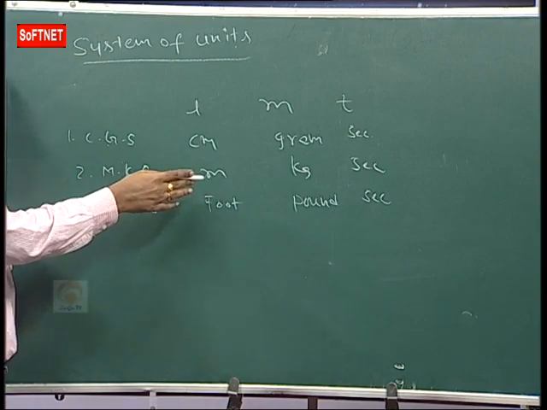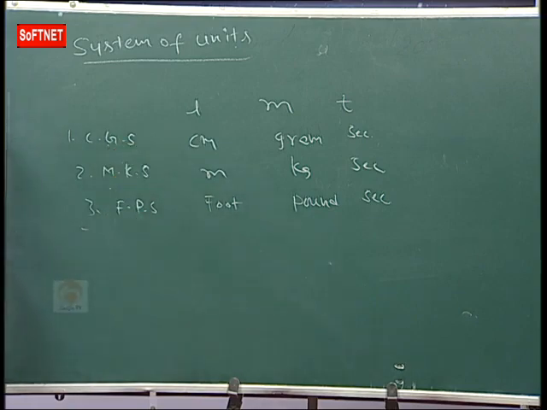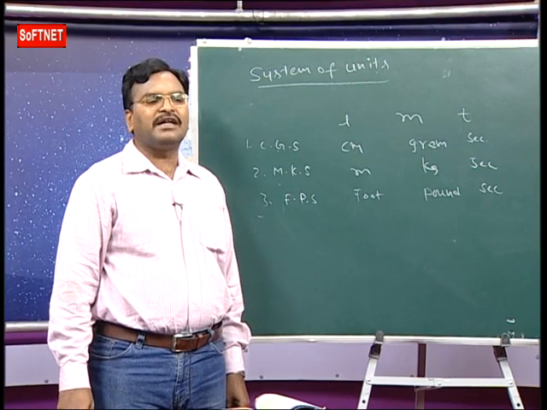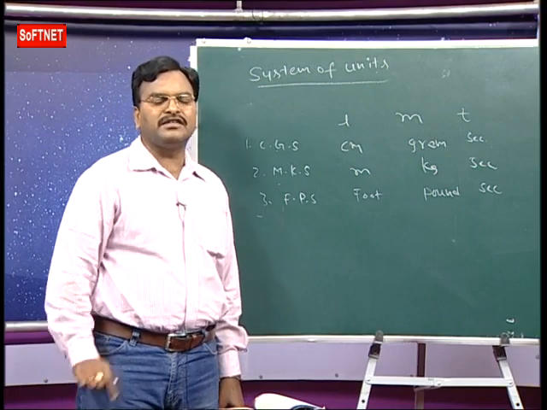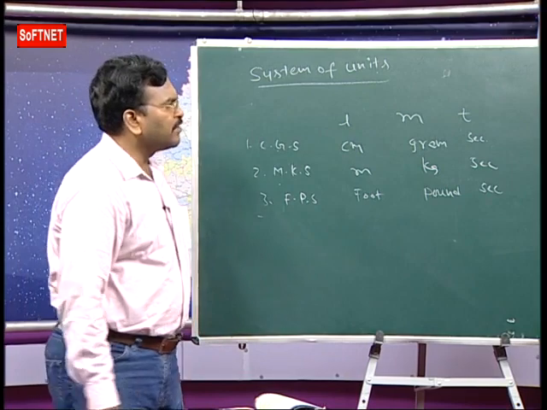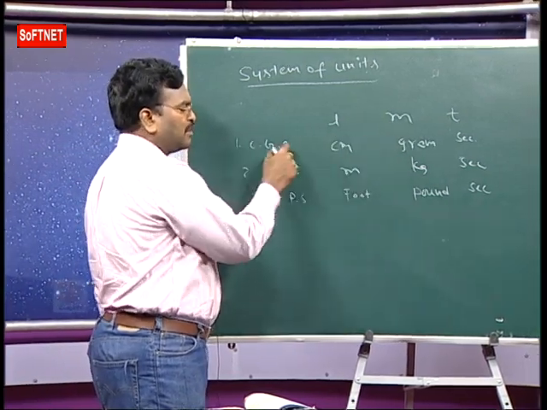FPS, foot pound second. Foot pound second are used to measure what? Length, mass, time. So how are they asking the question? Which physical quantity has the same units in all systems? Time. In the case of time, what is the unit of time in all systems?